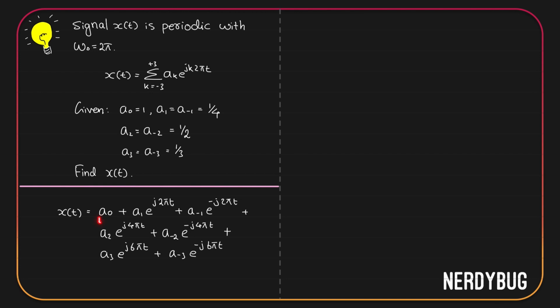It is given in the question that a0 is 1, a1 and a minus 1 are equal, so we can group these two terms. a2 and a minus 2 are equal, we can group these two terms. a3 and a minus 3 are equal, we will group these two.